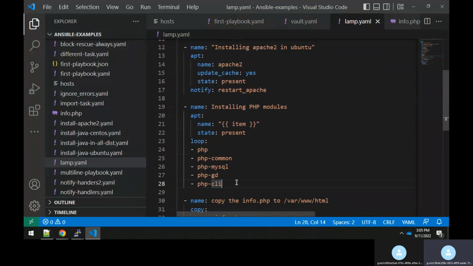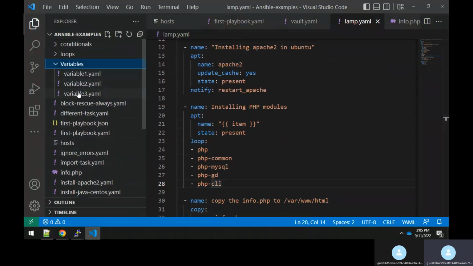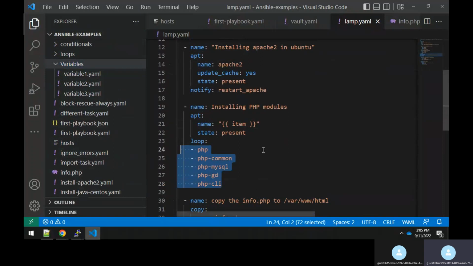I'm not really expecting some new terminology here. Whatever we discussed very long back, for example variables, you remember we had discussed variables, right? Anything which is getting changed, convert it into variables. So can I put this list in my host file or in my variable file? Yes, you can.